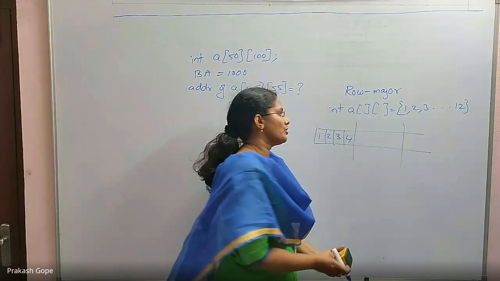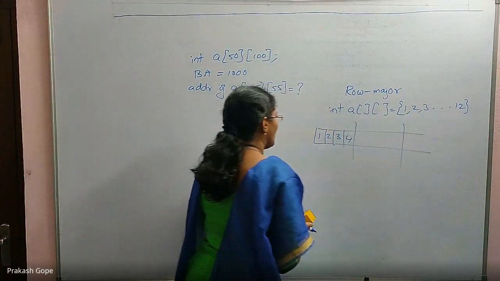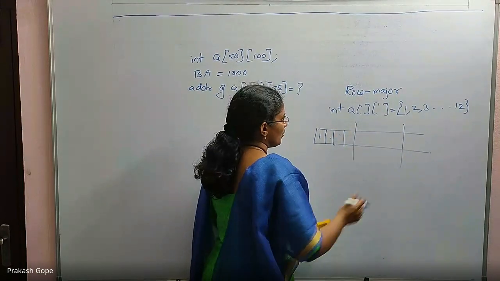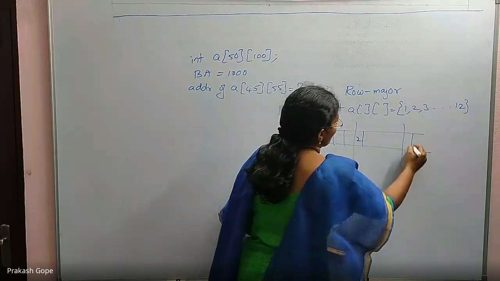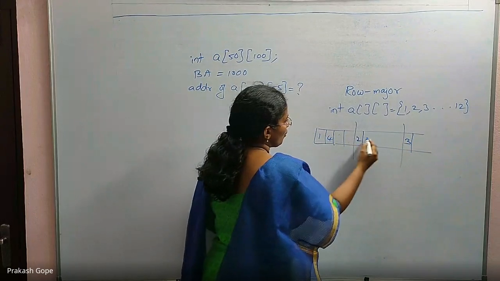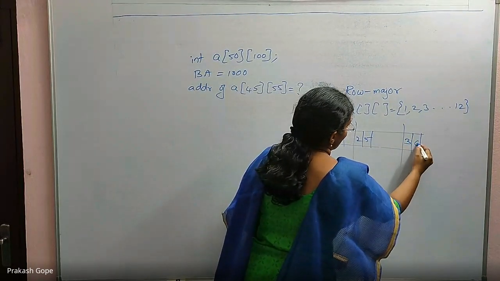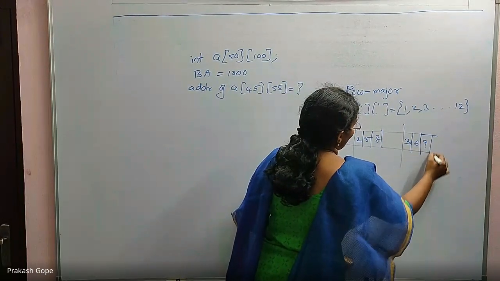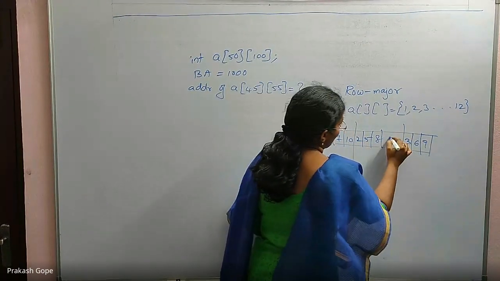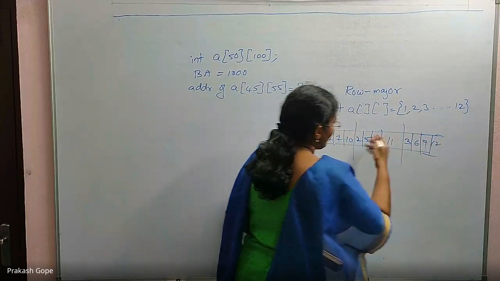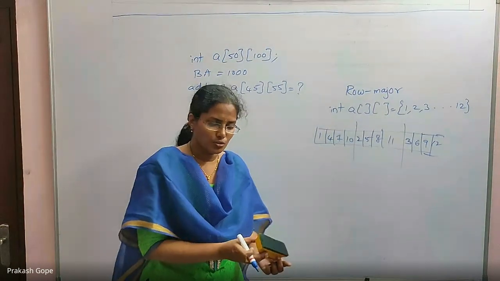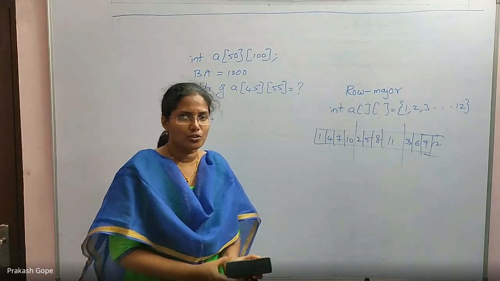If it is column major order storage, and I give the values like this, the values will be stored as 1, 2, 3, 4, 5, 6, 7, 8, 9, 10, 11, 12. That is column major order storage. Yes, there are languages which support that also.